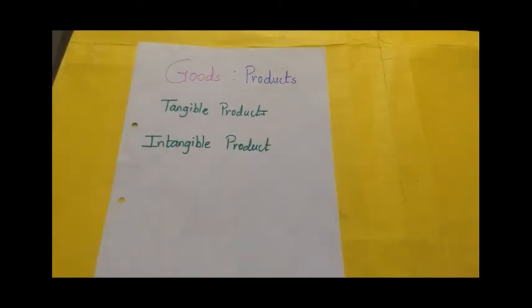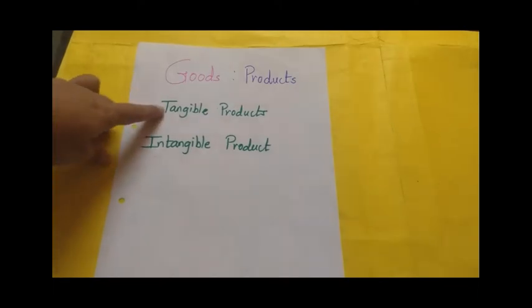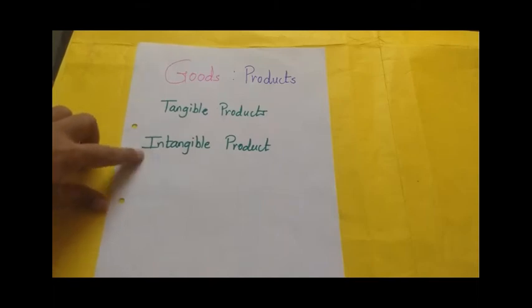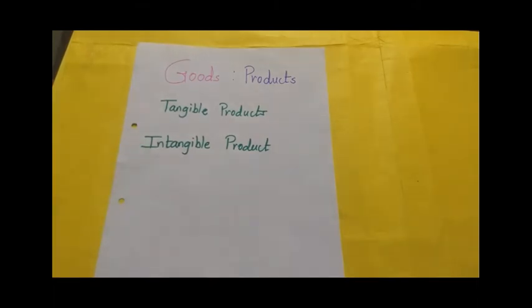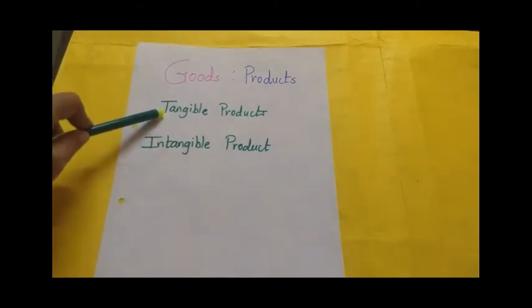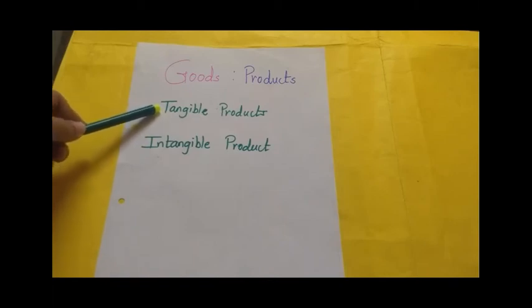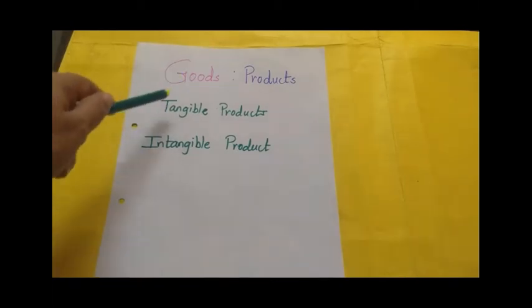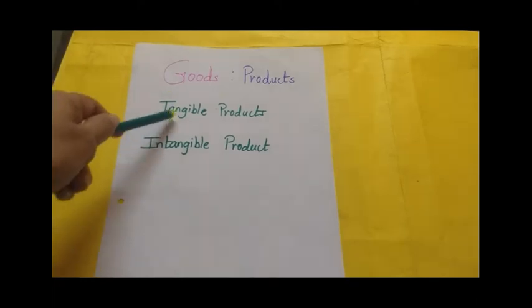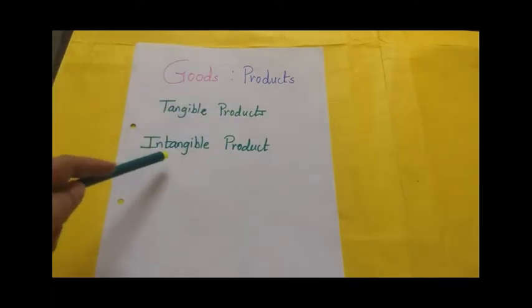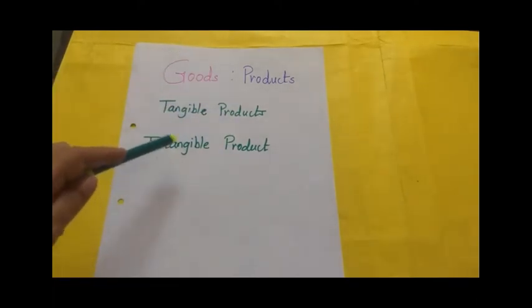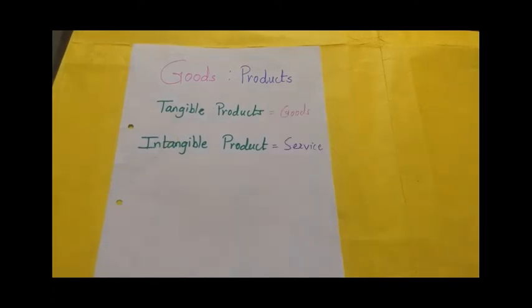You can see what an intangible product is in my previous video, but I will tell you the meaning of intangible and tangible. Intangible means which we can't see, which we can't touch. Tangible means which we can see, we can touch. So the things which we can see and touch are called tangible products, and the things which we can't see or touch are called intangible products. Intangible products are known as services, while tangible products are known as goods.